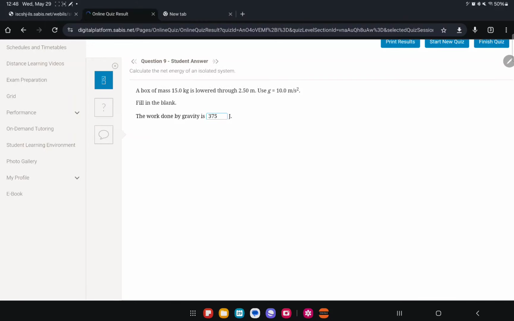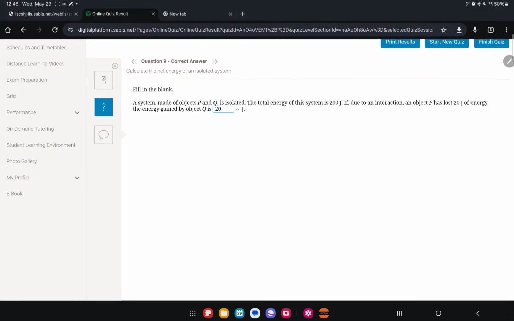Question 9. A system made of P and Q is isolated. Remember they said isolated. The total energy of the system is 200. If due to an interaction, an object P has lost 20, then the energy gained by Q will be 20, since it's an isolated system.